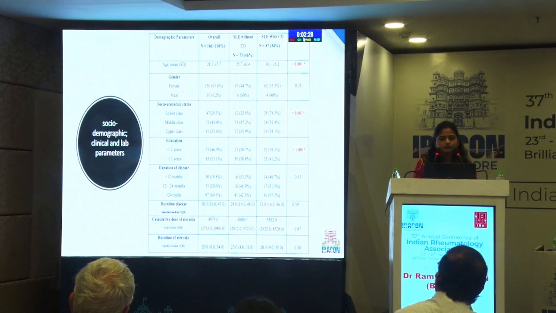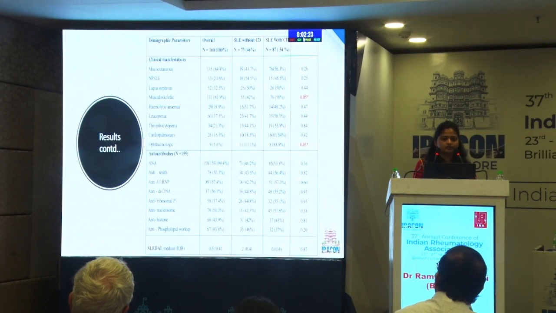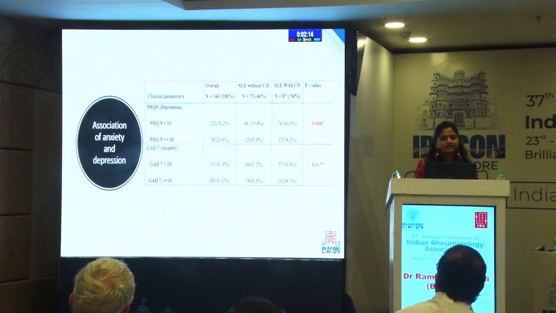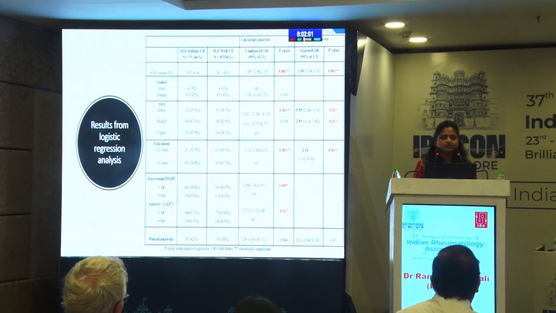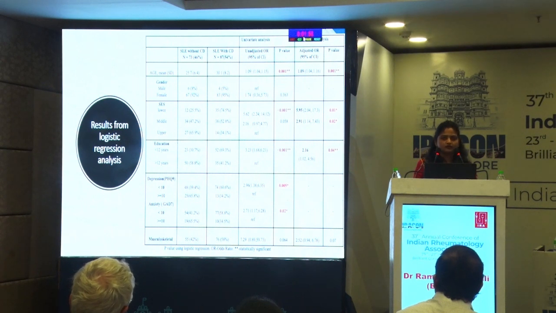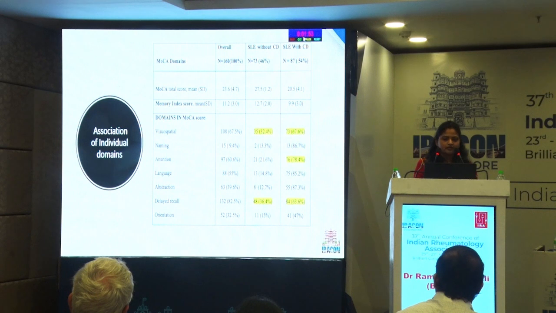Considering the association with cognitive dysfunction, age, socioeconomic status, and less education were found to have significant association. None of the autoantibodies, nor the disease activity measured by SLEDAI, showed any significant association. Both anxiety and depression were found to have significant association with cognitive dysfunction. We also conducted multivariate analysis, which showed that increase in age, lower to middle socioeconomic status, and lower education of less than 12 years showed higher odds of developing cognitive dysfunction, whereas anxiety and depression did not show any effect.